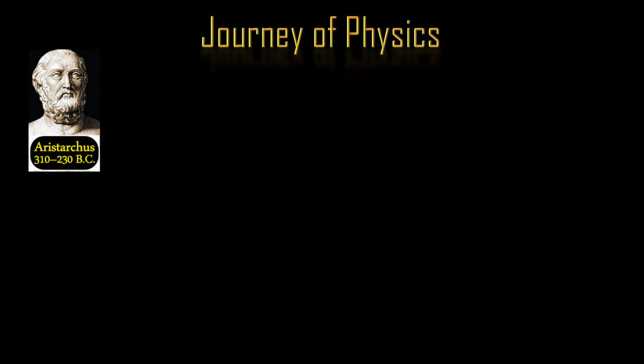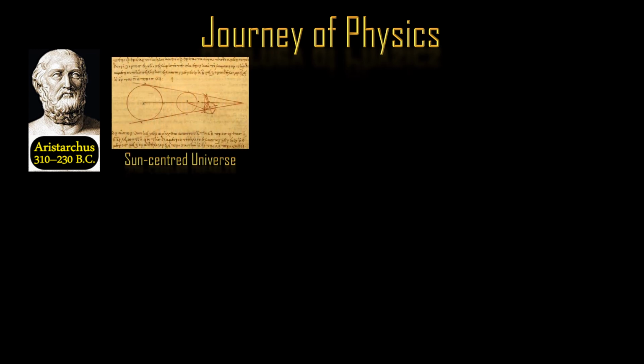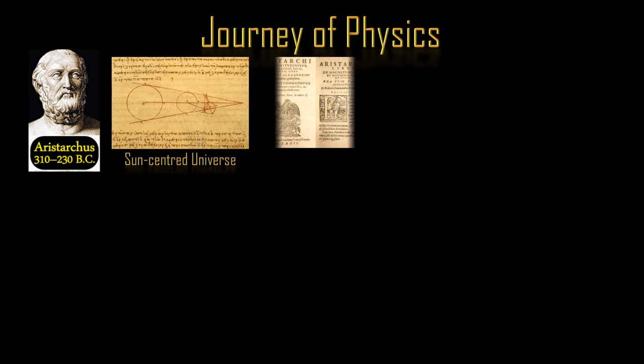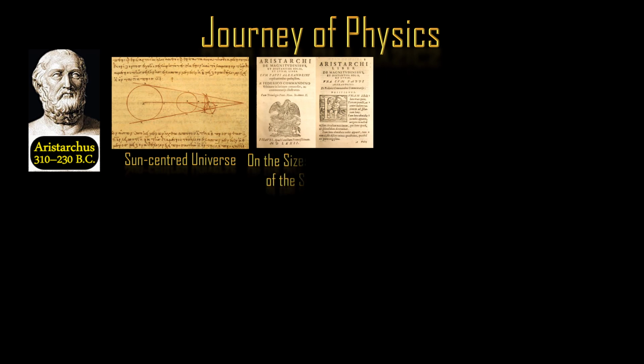Aristarchus of Samos, one of the believers in a sun-centered universe. He presented the first known heliocentric model that placed the Sun at the center of the known universe, with the Earth revolving around the Sun once a year and rotating about its axis once a day. The only surviving work of Aristarchus is on the sizes and distances of the Sun and Moon.